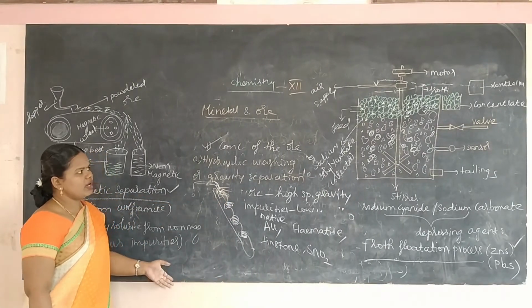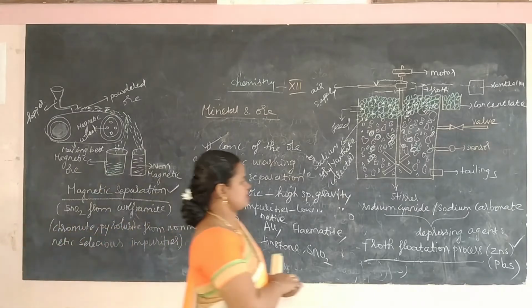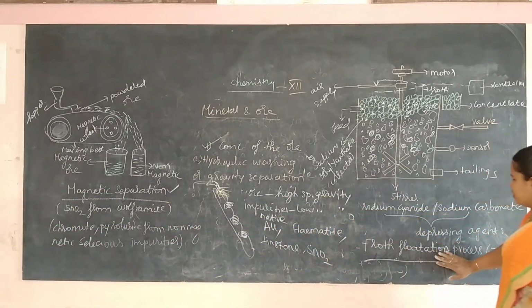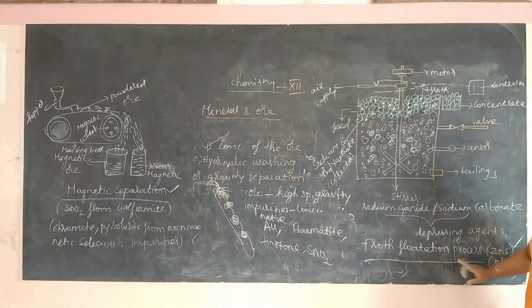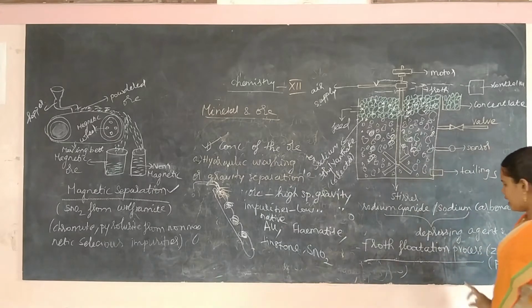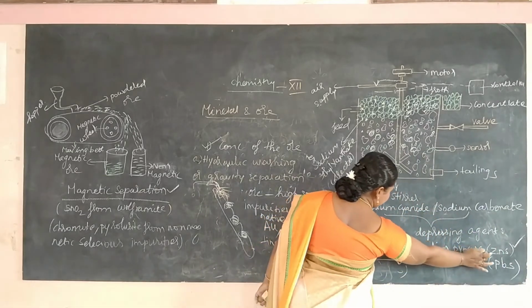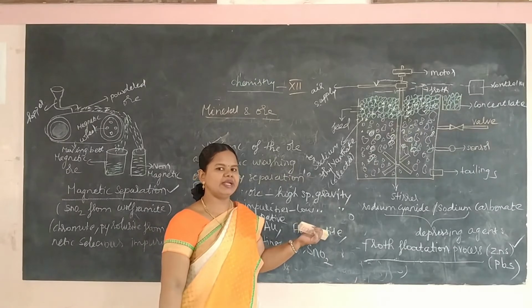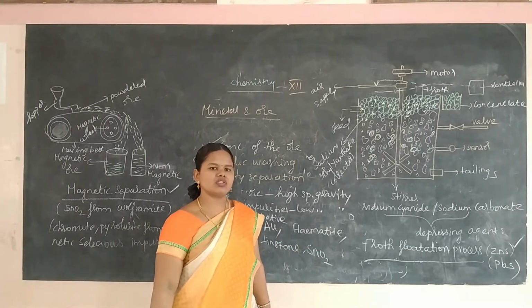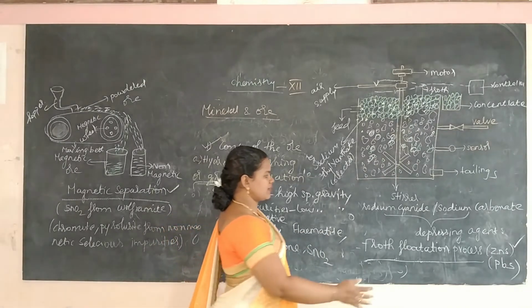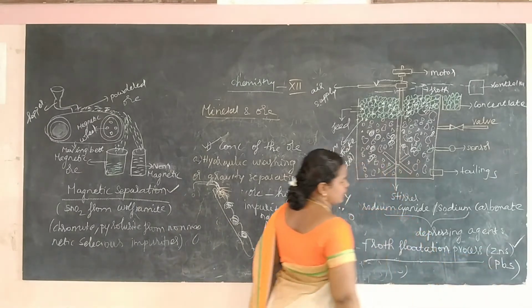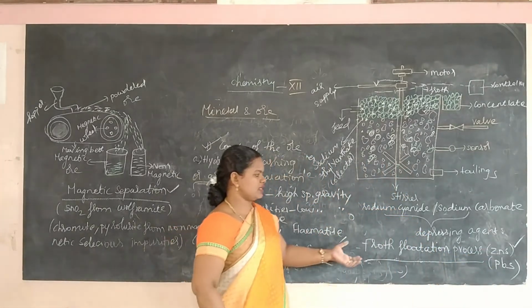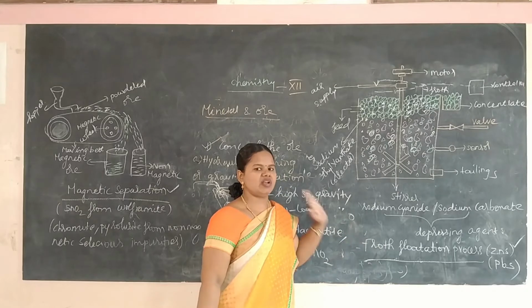Then the second method we'll see is the flotation process. The flotation process is particularly suitable for sulfide ore, for example, zinc sulfide and lead sulfide. ZnS is also known as zinc blende, and PbS is also known as galena. So this flotation process is mainly applicable to sulfide ore.